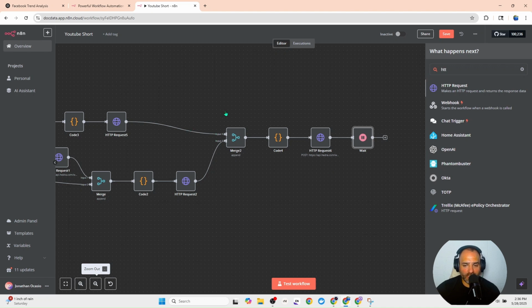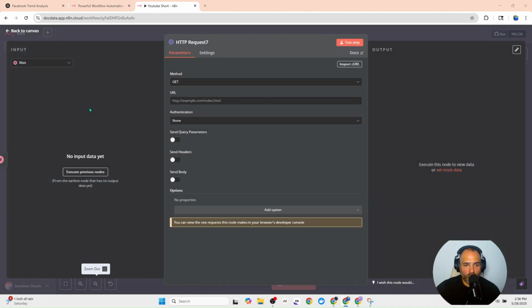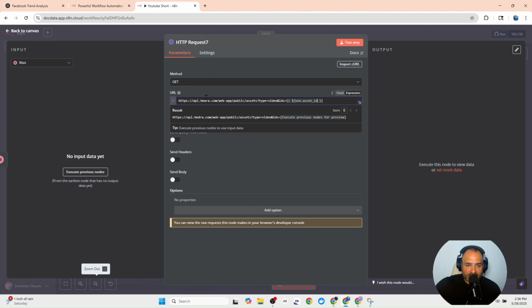Once we have this wait node completed, it's going to be a GET node. So now we're actually getting some information from Hedra. Hedra's already made everything and now we're getting that information. This link needs to be an expression. The reason is we're telling it you're getting all this information from this place, but this is the file I need you to get. So this is saying equals the ID equals video and ID equals this number right here, which will be the unique number to your file.